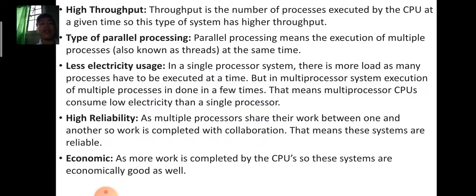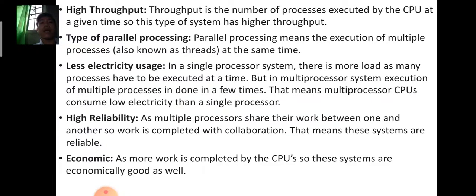Less electricity usage. In a single processor system, there is more load as many processes have to be executed at a time. But in a multiprocessor system, execution of multiple processes is done in less time. That means multiprocessor CPUs consume less electricity than a single processor.